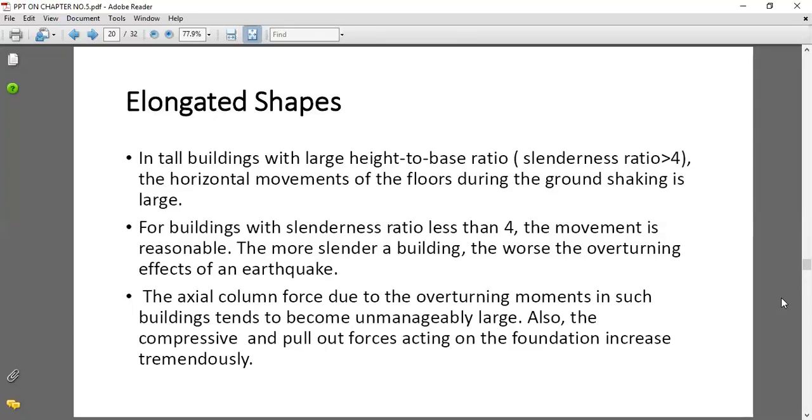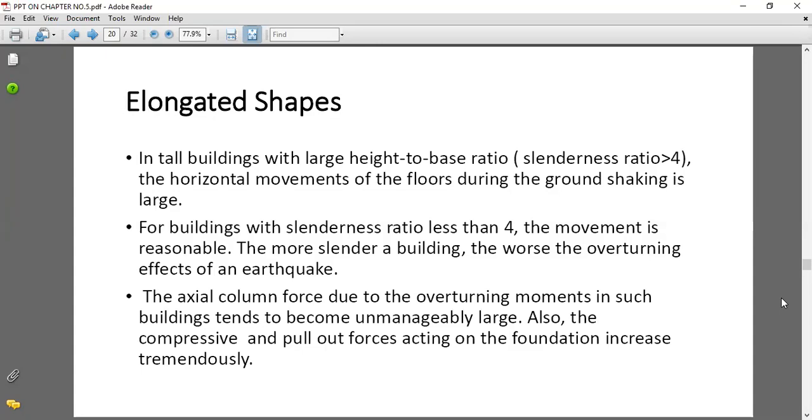For a building with slenderness ratio less than 4, the movement is reasonable. But in the other case, where the height to base ratio, the slenderness ratio, is more than 4, the horizontal movement of the floors during ground shaking is large. The axial column force due to the overturning moments in such buildings tends to become unmanageably large. Also, the compressive and pull-out forces acting on the foundation increase tremendously.